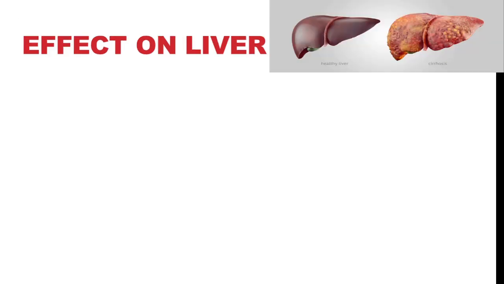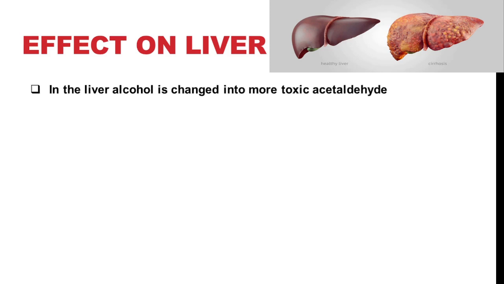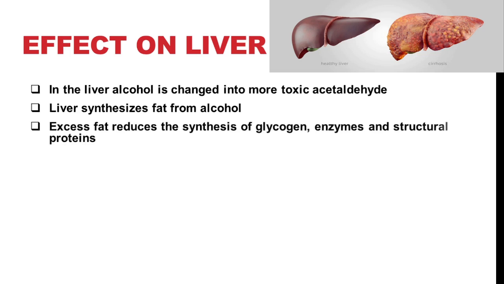Alcohol consumption can do great damage to the liver. In the liver, alcohol is changed into the more toxic acetaldehyde. The acetaldehyde can do damage to the liver tissues. Then the liver also synthesizes fat from alcohol. The excess of fat reduces the synthesis of glycogen, enzymes, and structural proteins. You know that the liver is a metabolic machinery in our body. It carries out the important metabolic reactions for which enzymes and proteins are very essential.